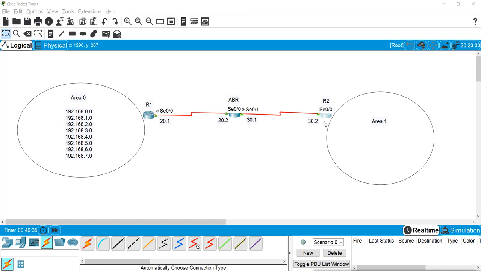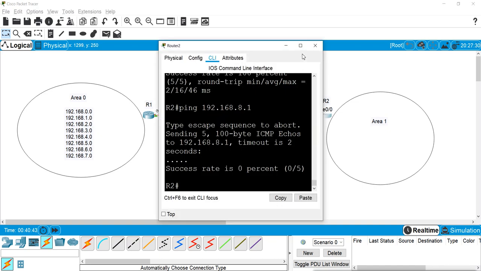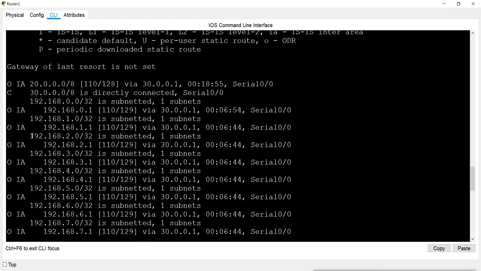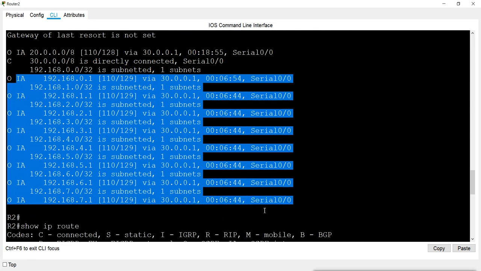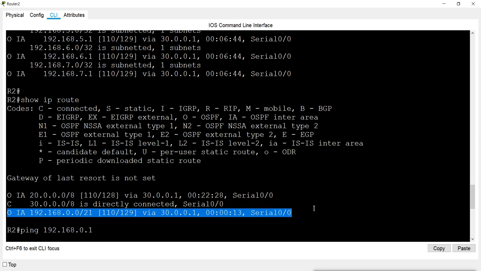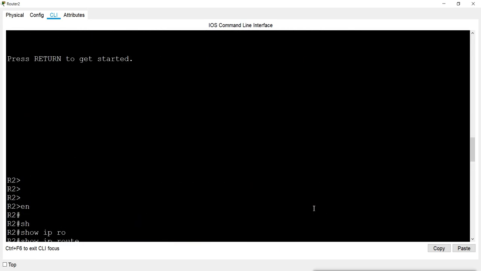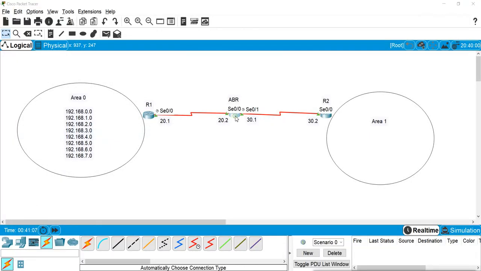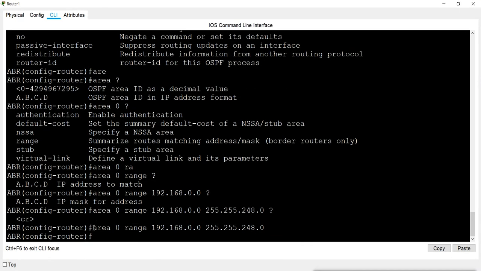So this is what route summarization is all about. It is only to reduce the routing table. So instead of getting all the entries separately, we get the summarized entry from area 0, and what we mention with this command in the border router, the router sitting in between these two areas, is area 0 range, and this is the summary address for area 0.